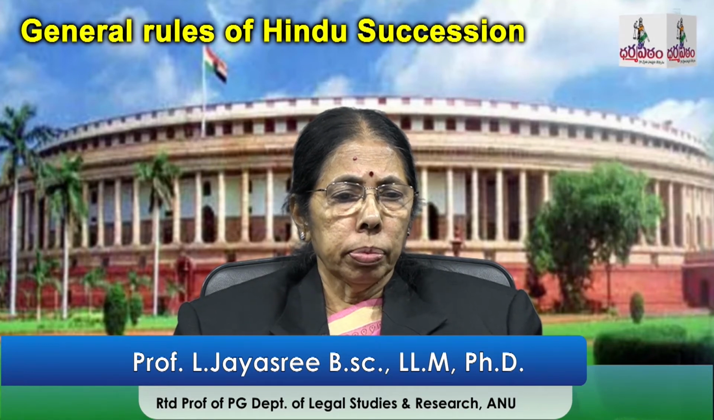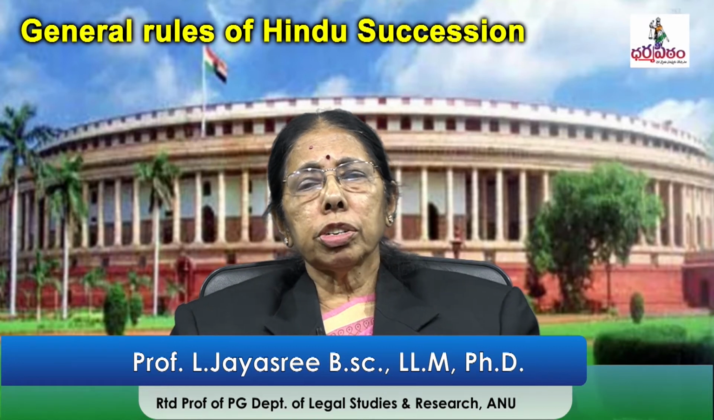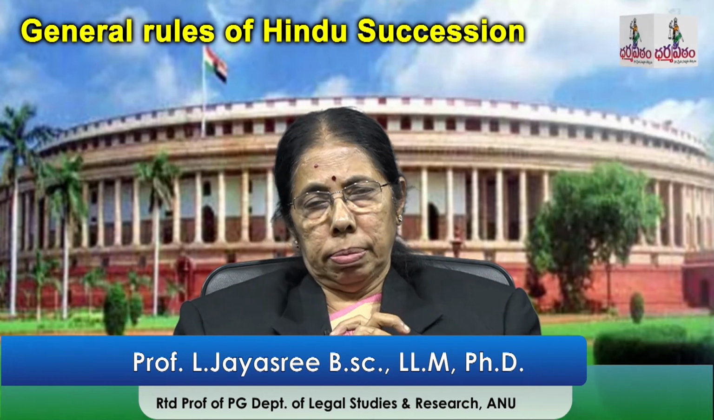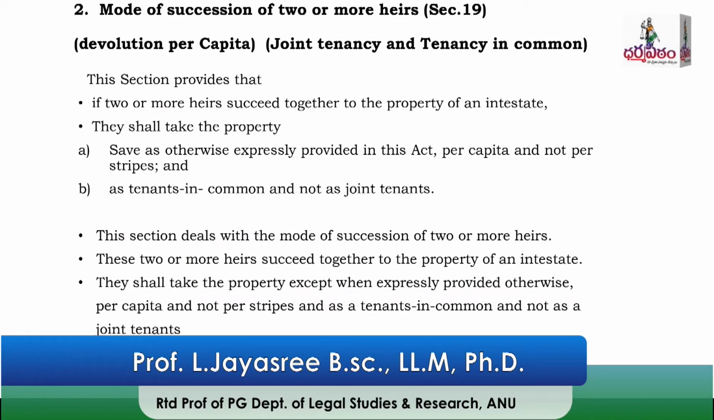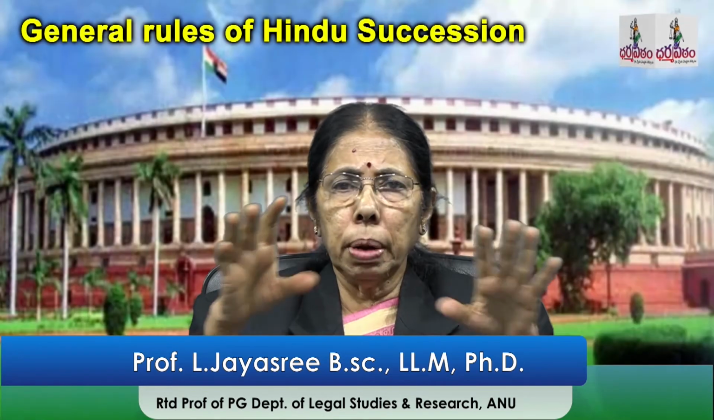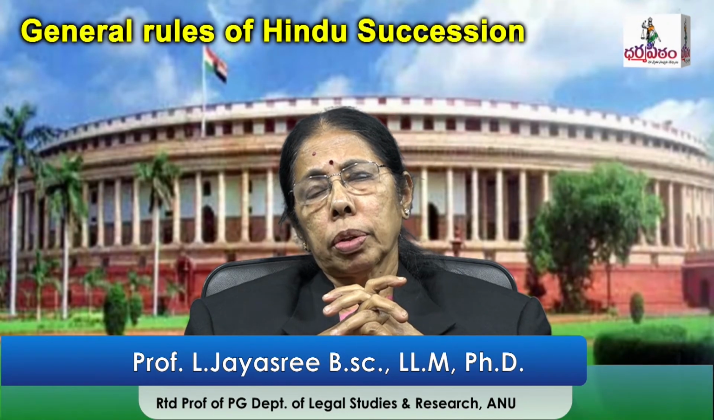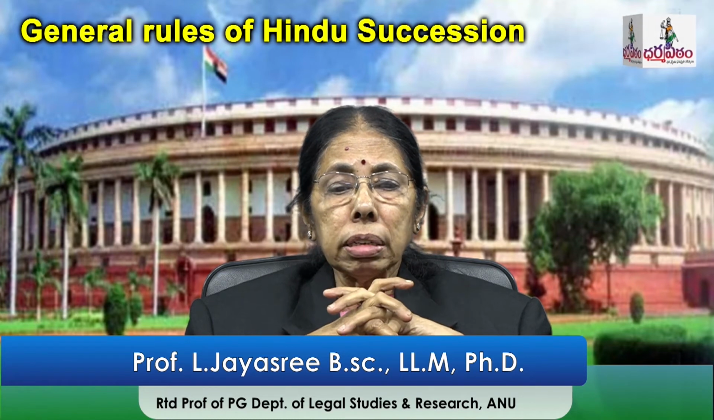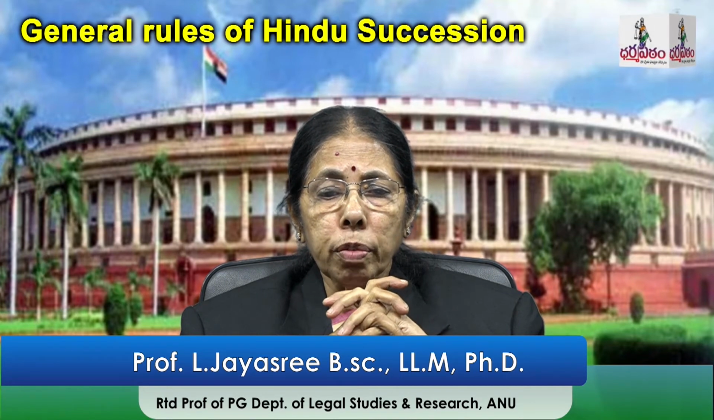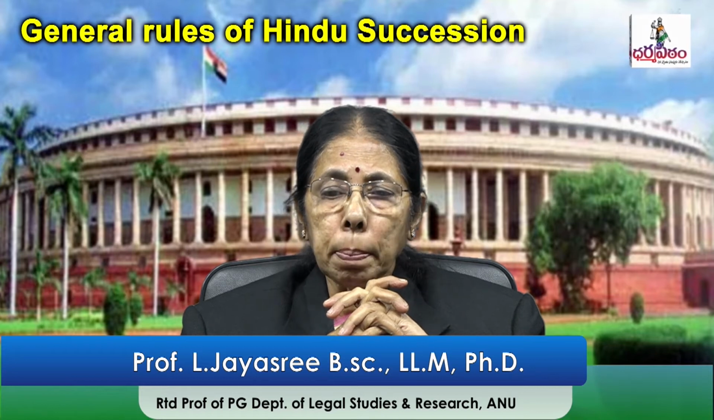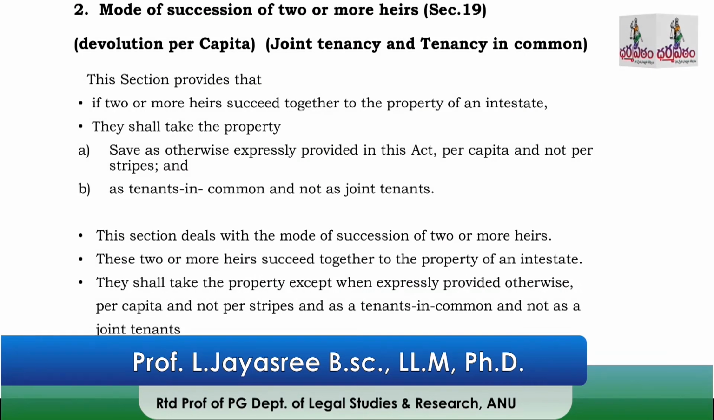And the next section, mode of succession if there are 2 or more heirs. Section 19 deals with the topic. If 2 or more heirs succeed to the property of the intestate, that is these 2 or 3 heirs are eligible to succeed to the property of the intestate, save as otherwise expressly provided in this Act, per capita and not per strips, as tenants in common and not as joint tenants. This is the verbatim of section 19.